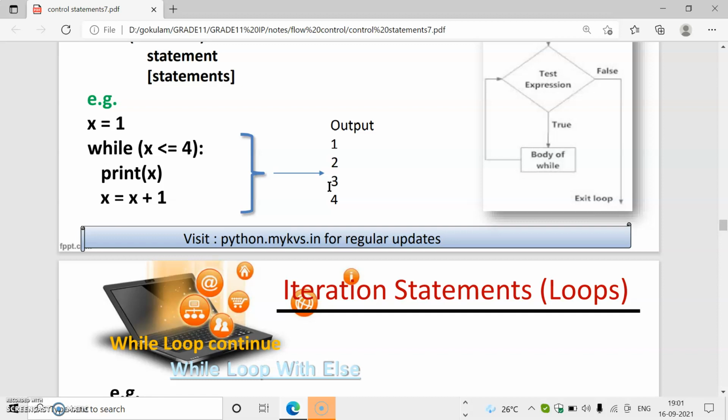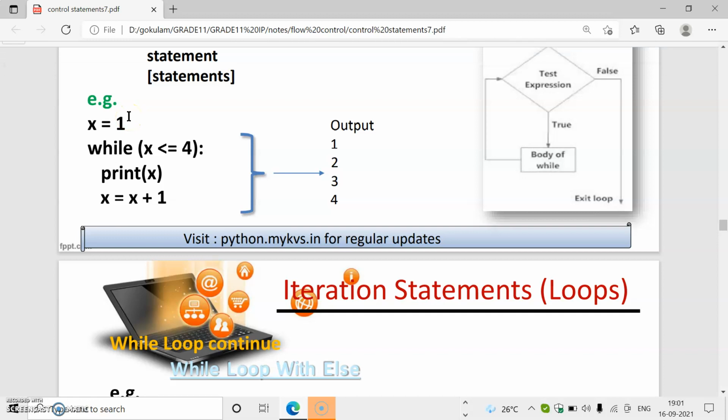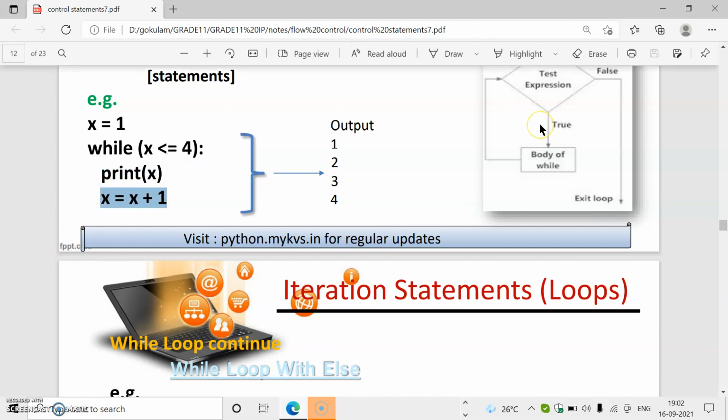So in a looping statement, while using while, some specified components will be there. That means initialization. Initialization means a variable must be initialized first when we are using a while loop. Then there will be a condition. Based on this condition, the body of the loop will work. Then there will be an increment or decrement operator. So these are the necessary components.